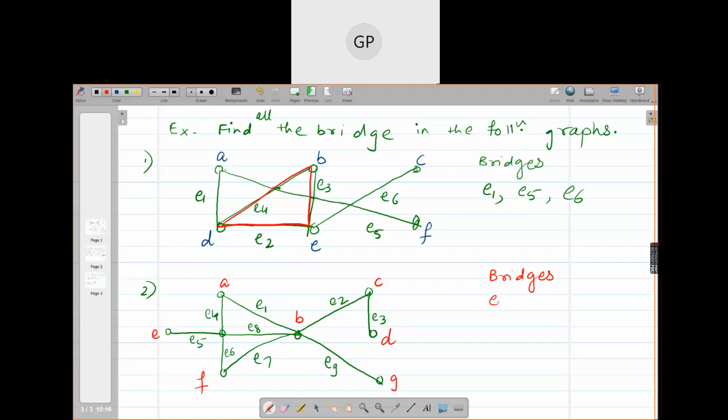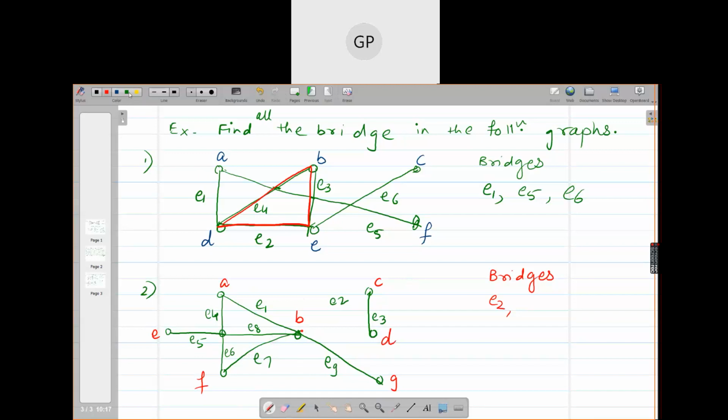Yes, because if I remove E2, what happens? The graph is disconnected. It has 2 components now. One component consists of CD and the big one is the other component. So you cannot travel from this component to the CD component.